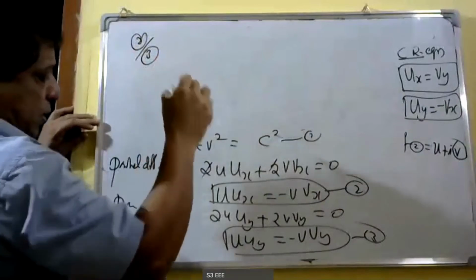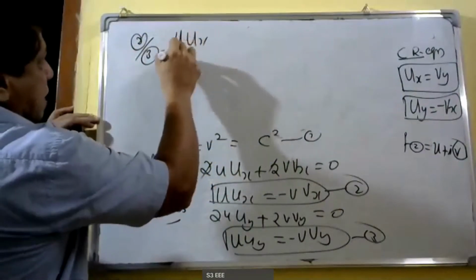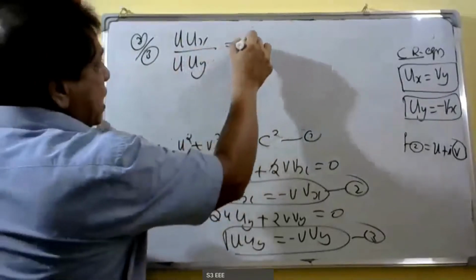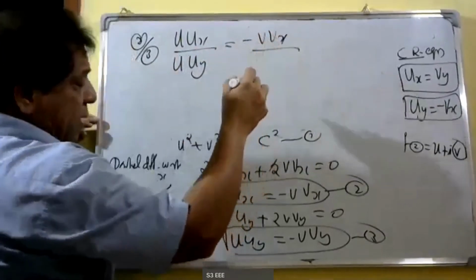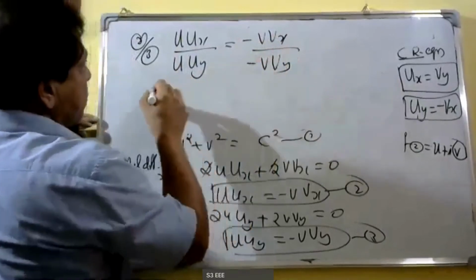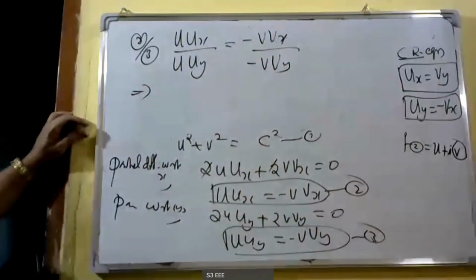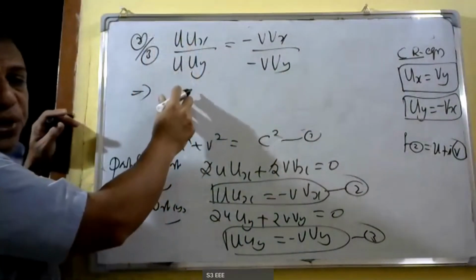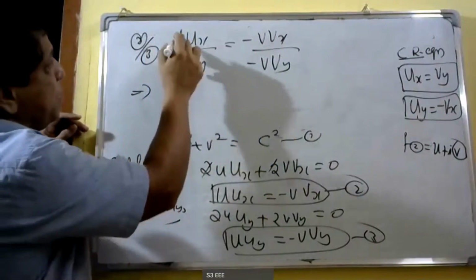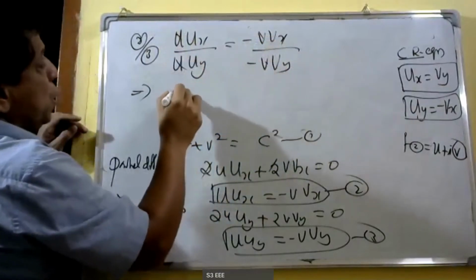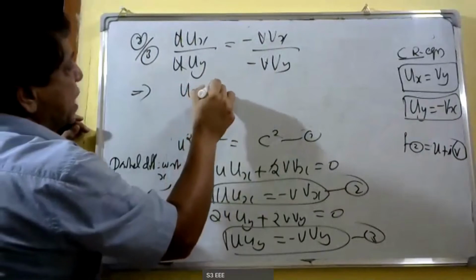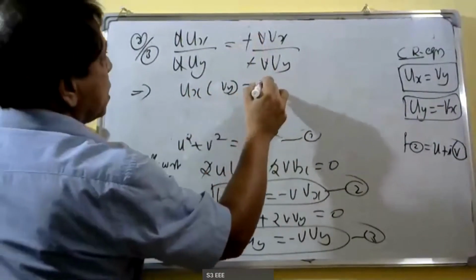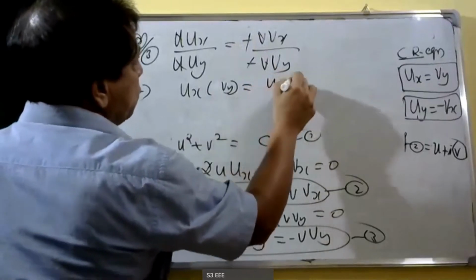That is u ux divided by u uy is equal to minus v vx by minus v vy. u will cancel, v will cancel. Therefore, ux into vy is equal to uy into vx.